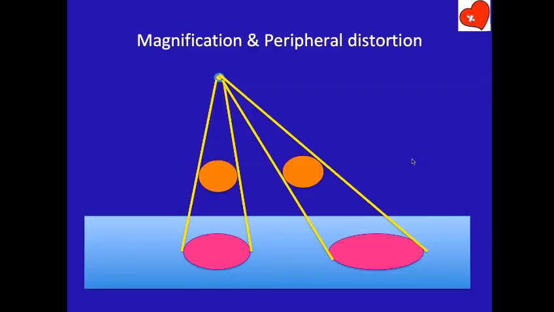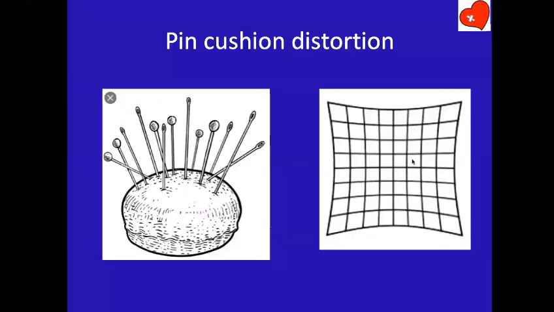It's called pincushion distortion. Have you seen a pincushion? This is a pincushion where you stick all the pins inside. Just imagine that you take a picture of this pincushion from the top. All the pins are the same size, but the central pin will look like a small circle, whereas as you go to the periphery, the shadows will be elongated.